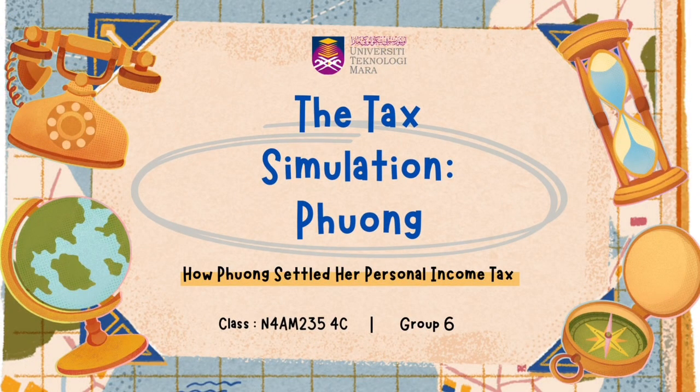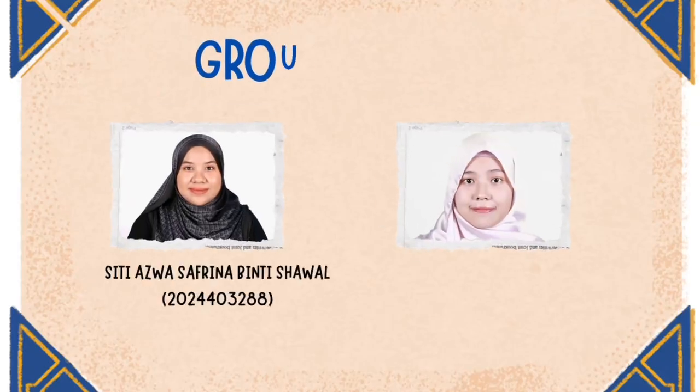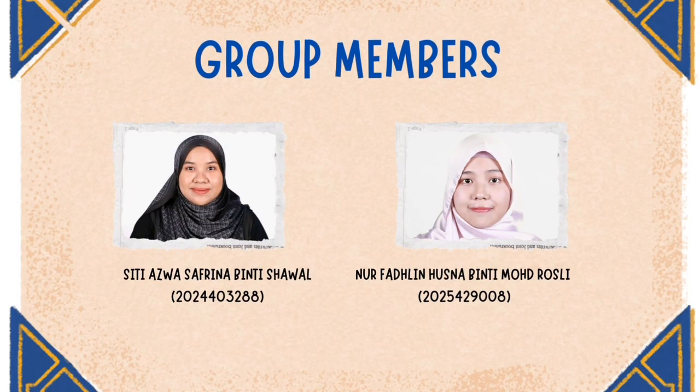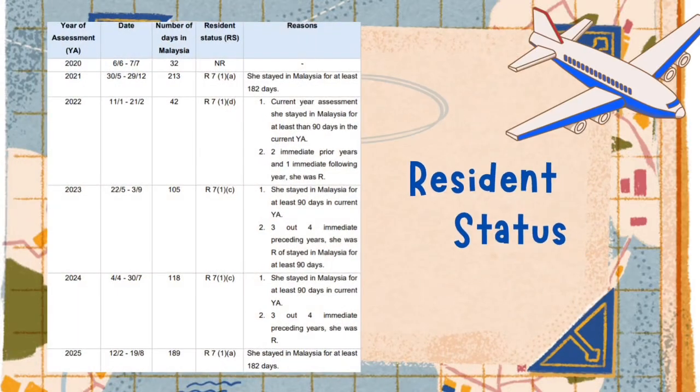Today, we will be presenting our ACC 426 Taxation 1 tax simulation based on the case study of Fuang. These are the group members of Group 6: Siti Azwa Safrina Binti Shawal, and me, Fadhlin Husna Binti Rosli. Without further ado, let's begin our presentation with resident status.